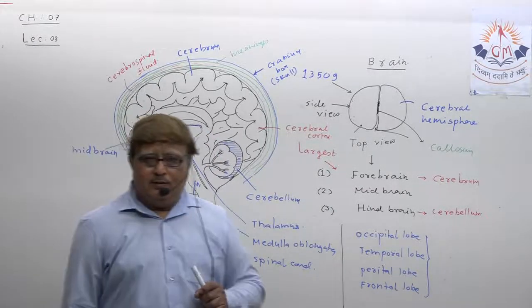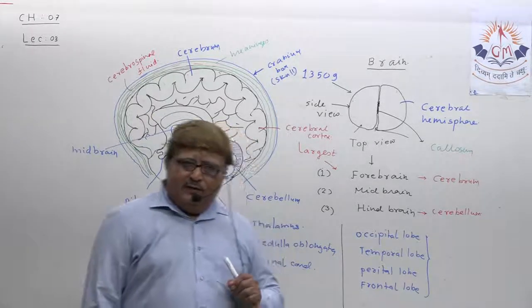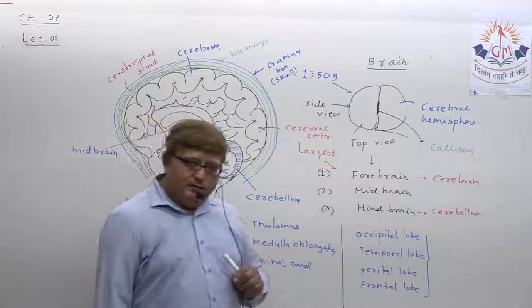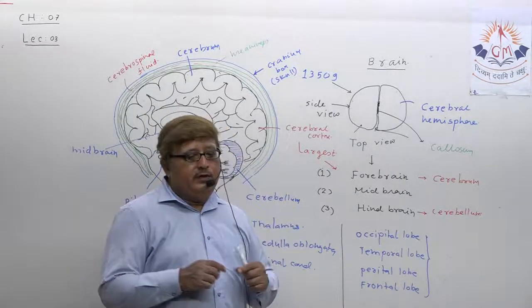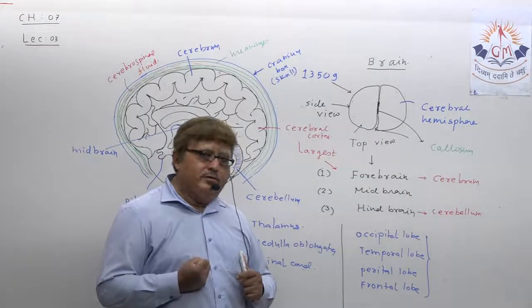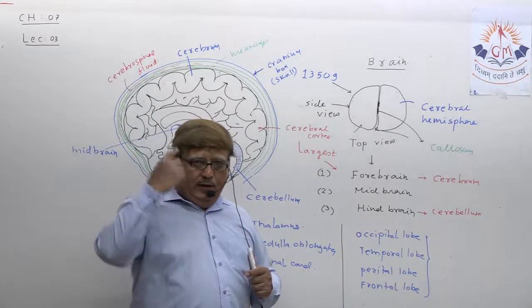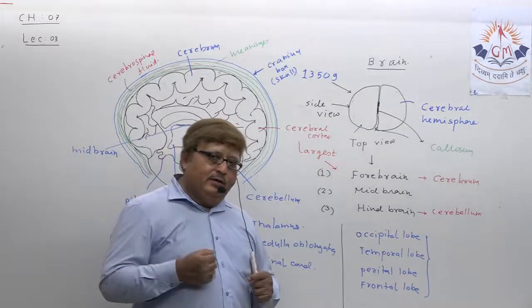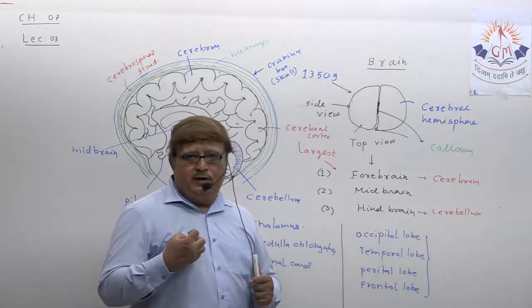At the same time, does the midbrain have any other vital role in our body? Yes, definitely. The midbrain also plays a very important role in the reflex action of our eye, head and neck. Sometimes somebody wants to hit you and you move your head and neck this way.